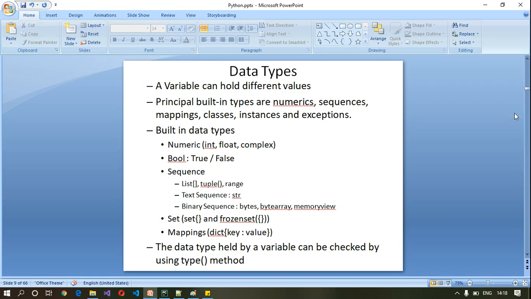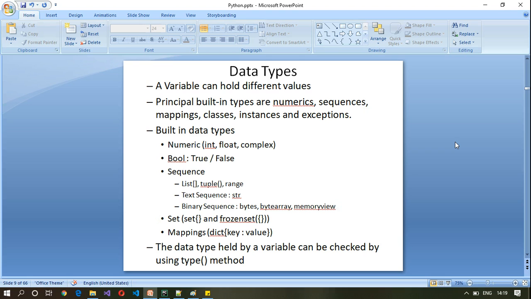Hello and welcome back. In today's session, we are going to take a look at mappings data type. Under mappings data type, we have something called dictionary. Dictionary, like list, tuple, and set, is a collection. Dictionary is a collection which is unordered, changeable, and indexed. Unordered means the order in which the elements are added to the dictionary is not maintained. It is changeable, which means the values within the dictionary can be changed.